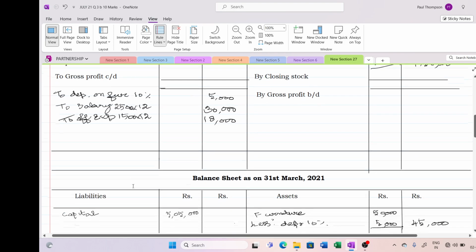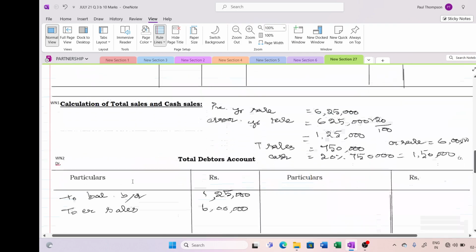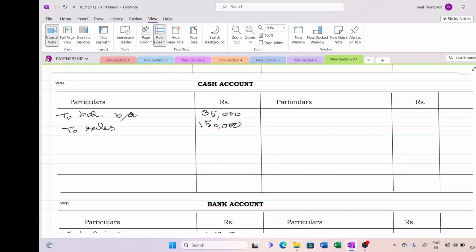So drawing will not appear here. It will come here. Less drawings 625 into 12, 7,500. We will post these things into our cash account because payment has been made